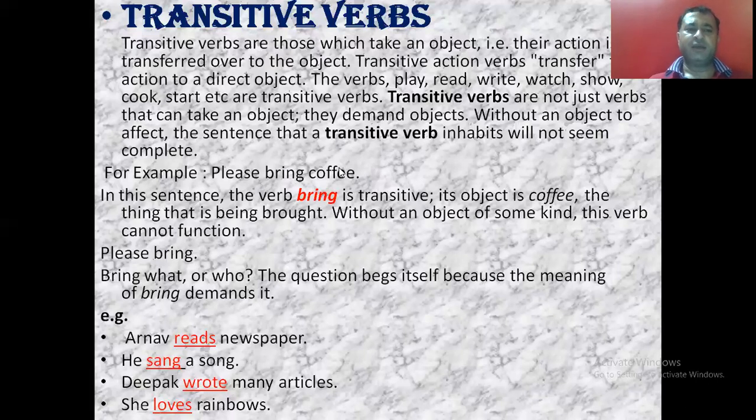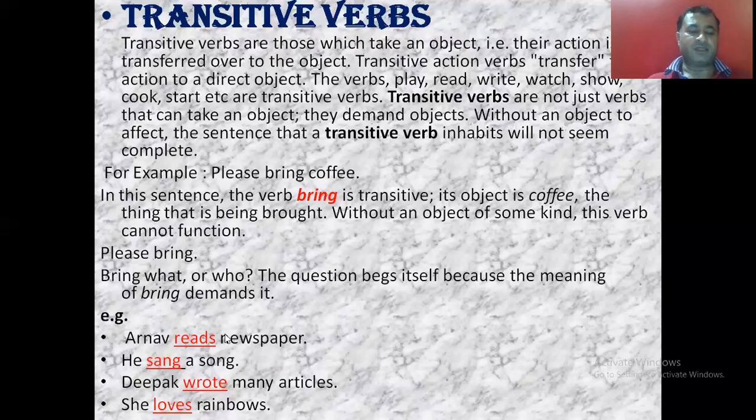If I simply say please bring, no, it is an incomplete sense. It does not have complete sense. Bring to what or to whom? What is to be brought, or whom is to be brought? So I had to add an object with bring in order to complete its sense. So this bring is the transitive verb. The transitive verb demands that the object should be there. Without an object its sense will not be complete.